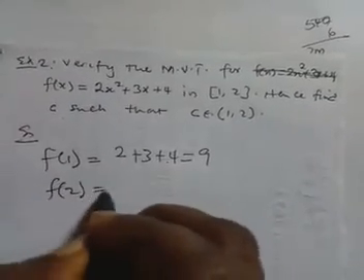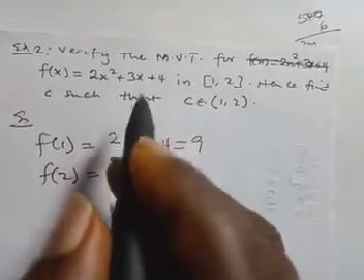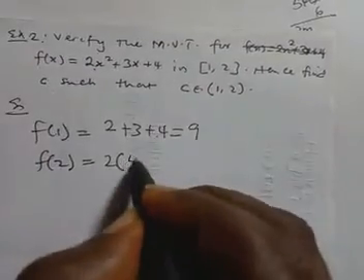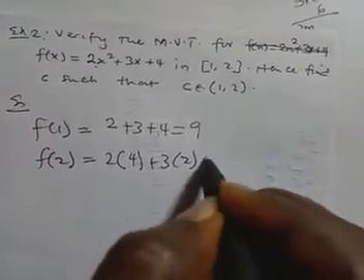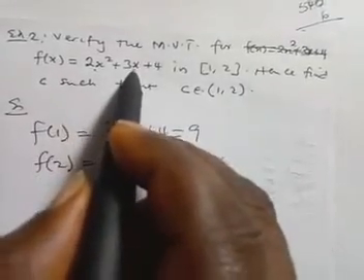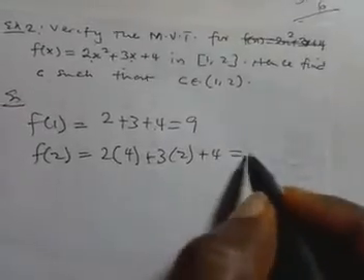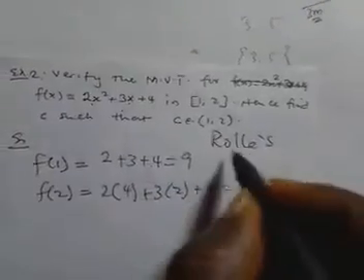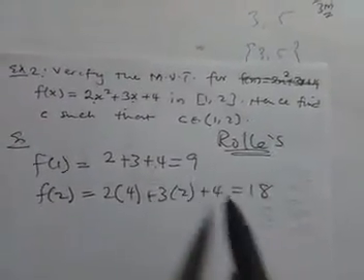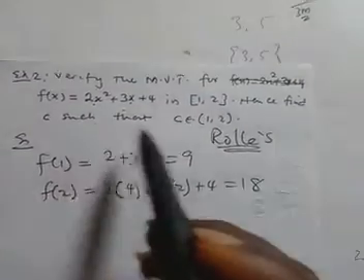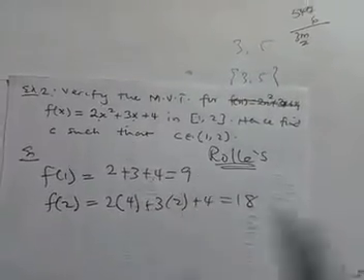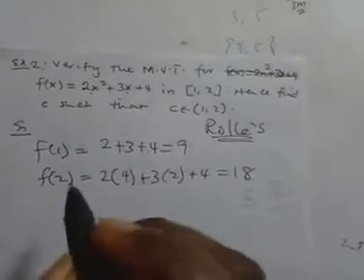So we need to find f of 2. Anywhere we see x, we'll put it as 2. So we have 2 into, this will become 4, plus 3 into 2 plus 4. So if we simplify this, we see that it is 18. If it is for Rolle's theorem, they must be the same thing. But under the mean value theorem, or Lagrange mean value theorem, it's not necessary that they are the same, because the theorem does not tell us so. But we need it.